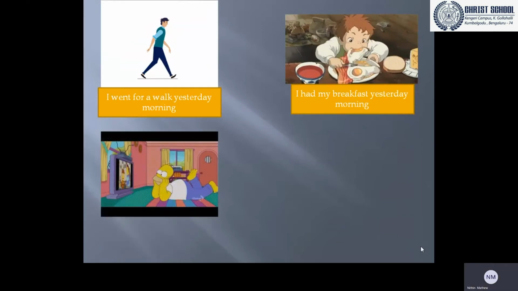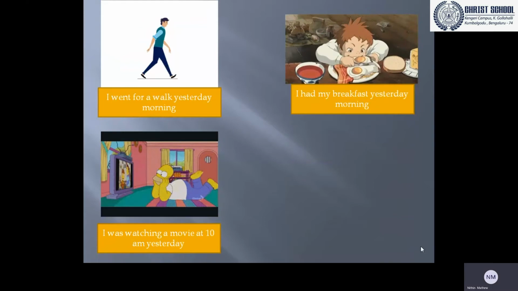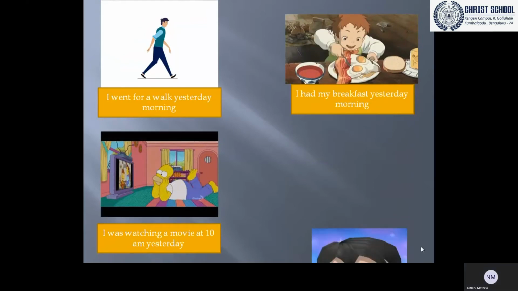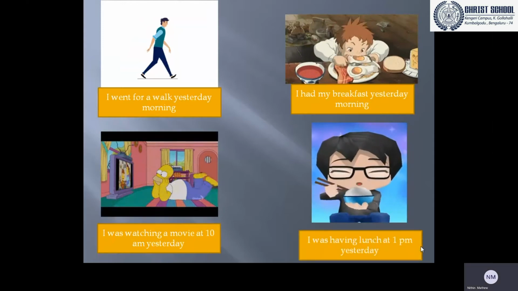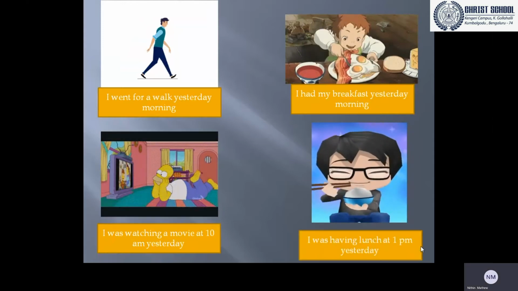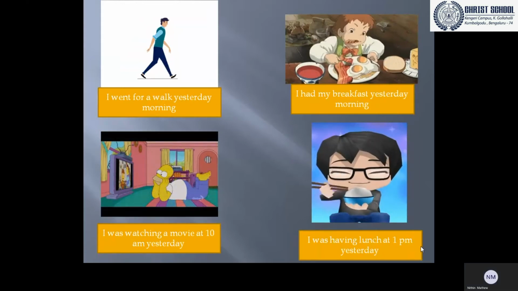The third picture, what is happening? Yes, he's watching the TV, right? Yes, let's make a sentence. I was watching a movie at 10 a.m. yesterday. Next sentence, he's having lunch. Yes, I was having lunch at 1 p.m. yesterday. Once again, I'll read the sentences.